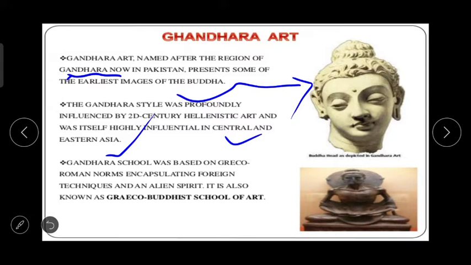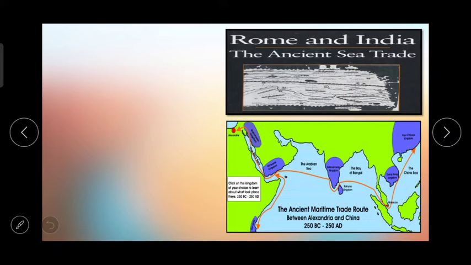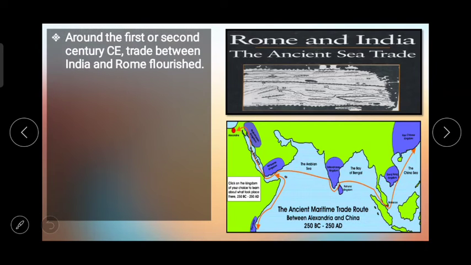Gandhar school was based on Greco-Roman norms, encapsulating foreign techniques and an alien spirit. It is also known as Greco-Buddhist school of art. So basically here the word Gandhar art which we have to keep in mind, and why it is called so.